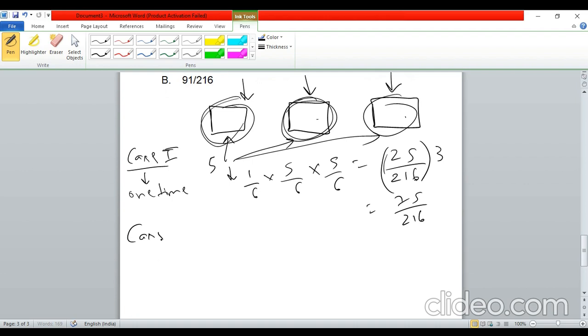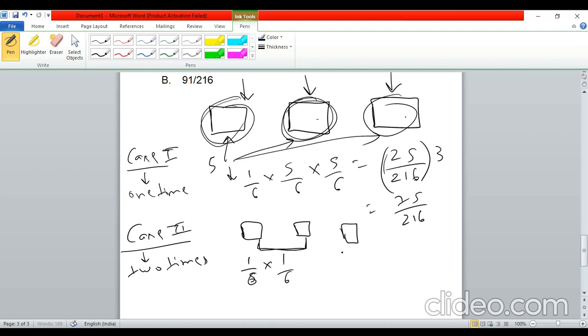Now this is just one case, that is when we assume that 5 will occur only one time. Now case 2 can be that 5 occurred 2 times, right? Because they are asking that at least one time 5 should come, so it can come one time, 2 times, or 3 times. So if 5 came 2 times, what will be the probability, what will be the cases? Again these are the 3 dice, so let us assume that 5 has come on these 2 dice. Here if 5 came, the probability is 1/6. Here also 5 came, so 1/6. Now we assume that here 5 will not come, so that will be 5/6. So this will be 5/216.